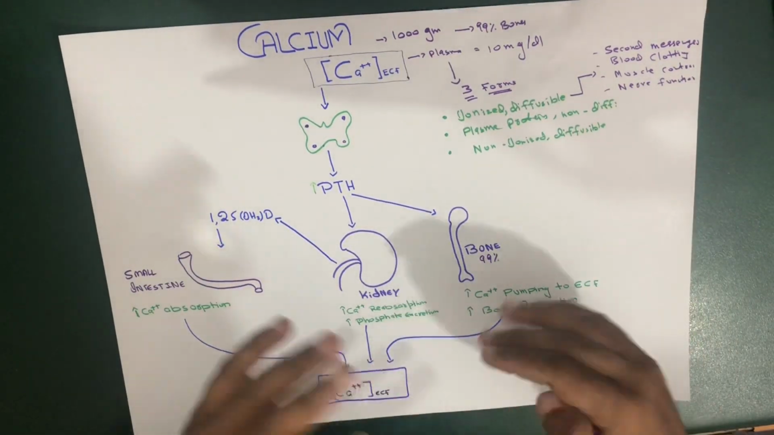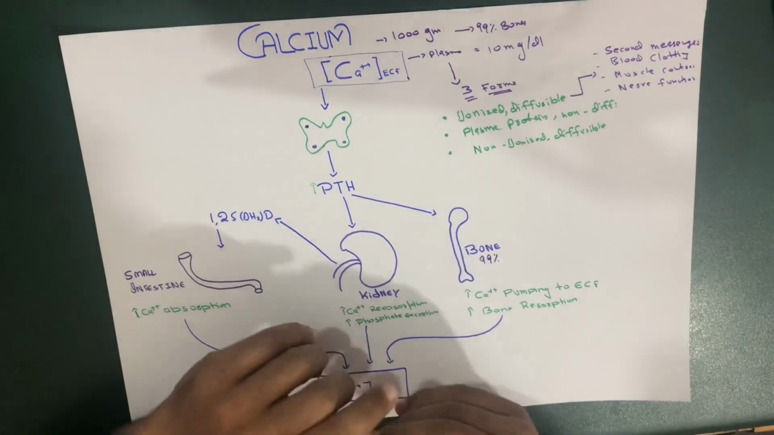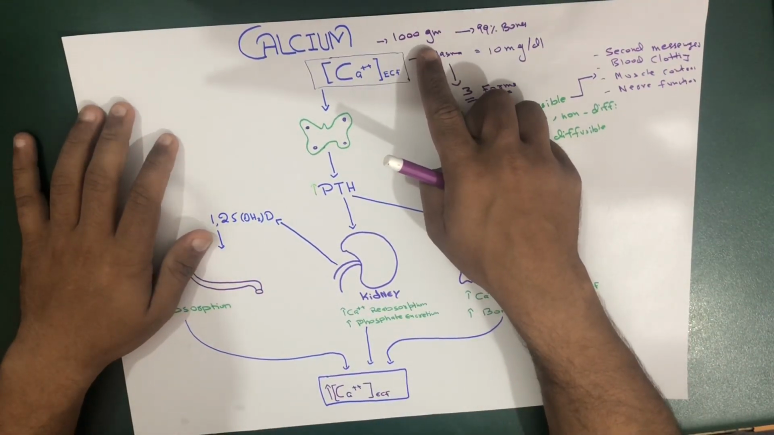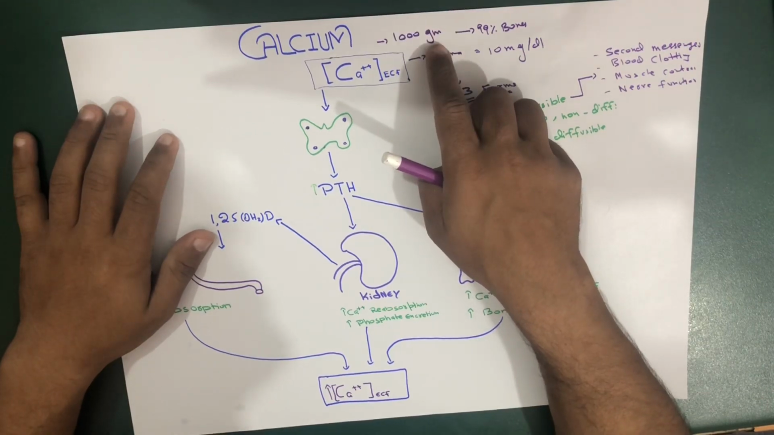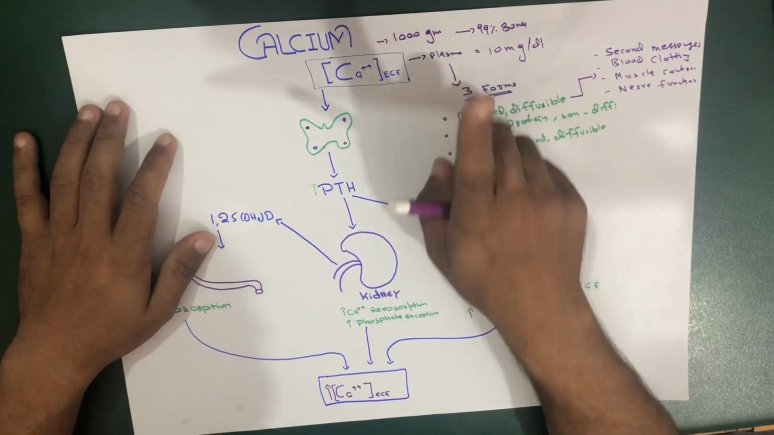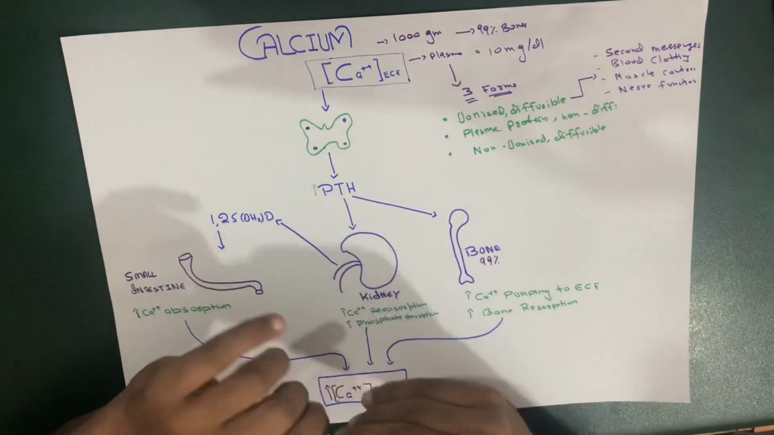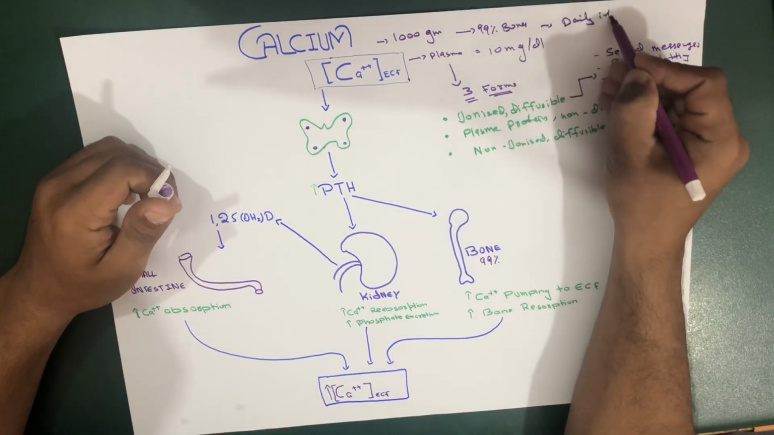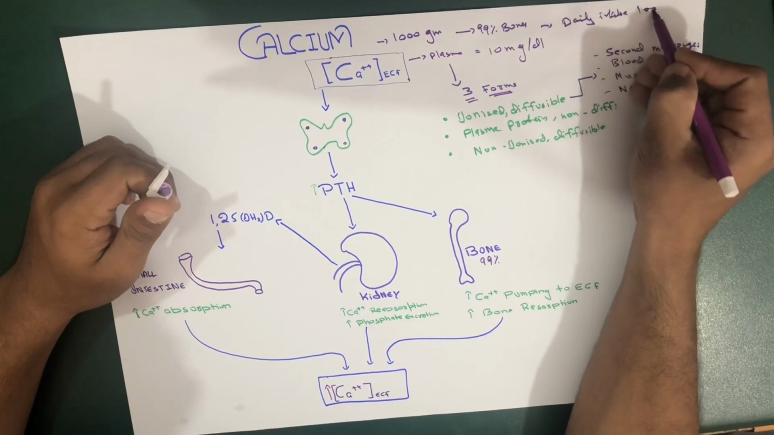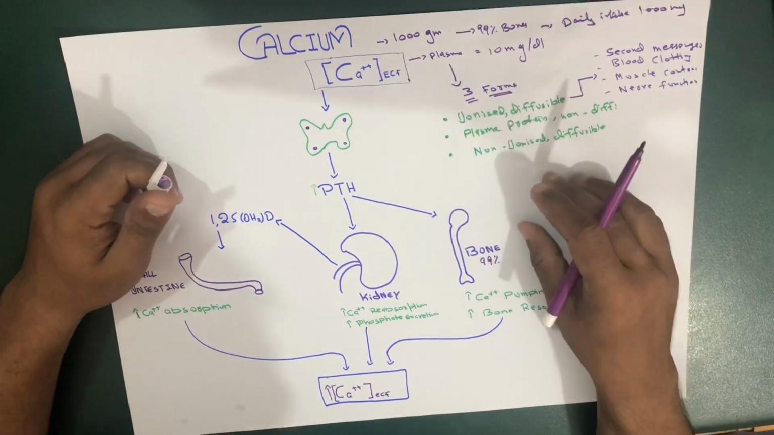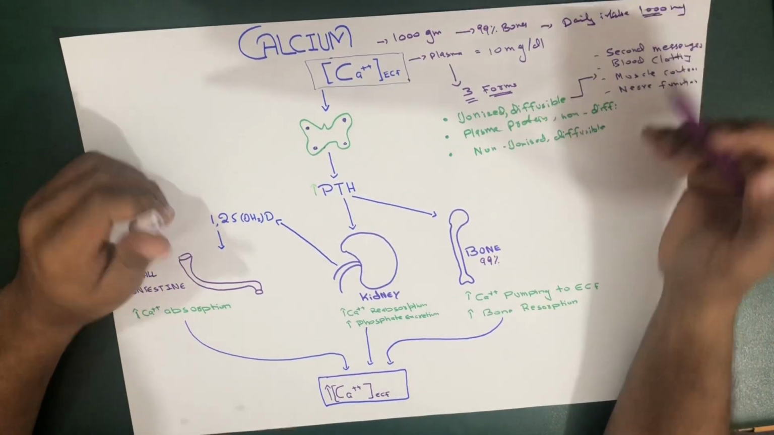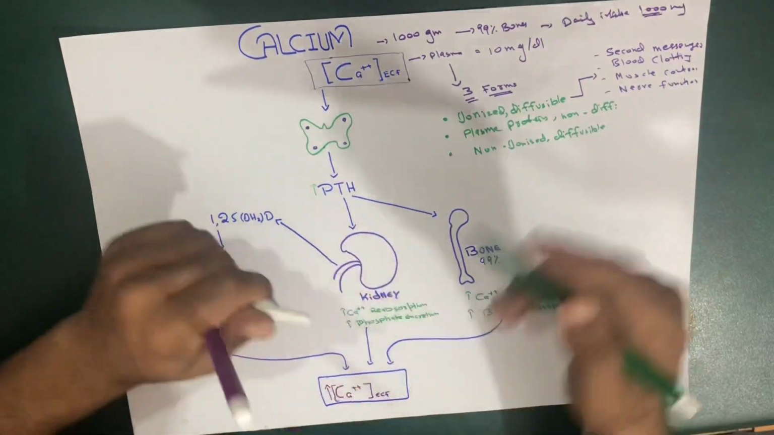If we further go on and talk about calcium, we must know that the normal calcium level in the adult human is 1,000 grams, and the daily intake of this calcium should be 1,000 milligram every day. So if somebody asks you what your daily intake should be, it is 1,000 milligram.